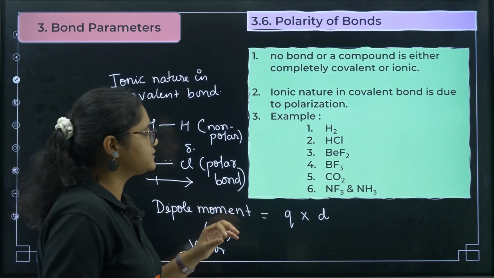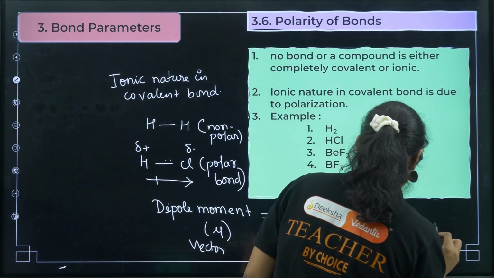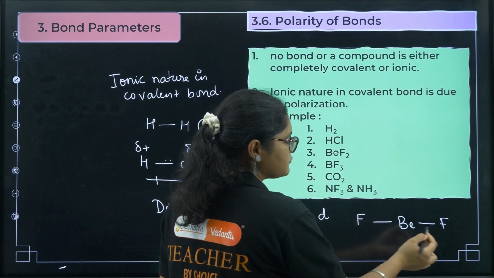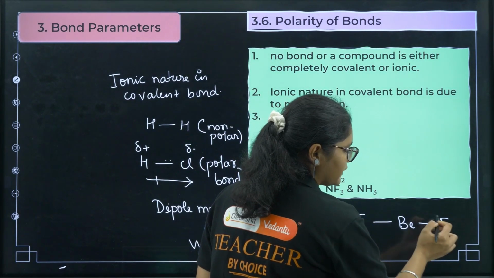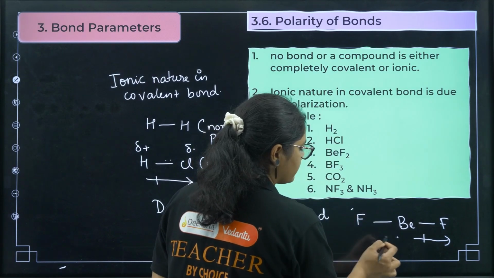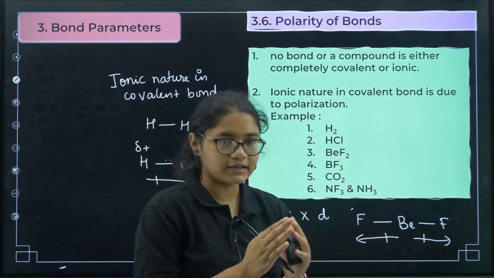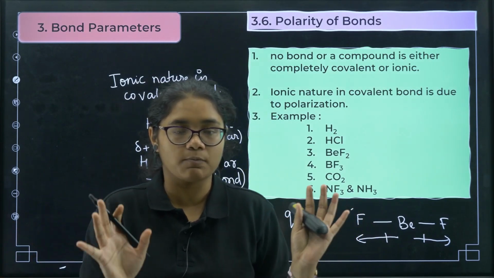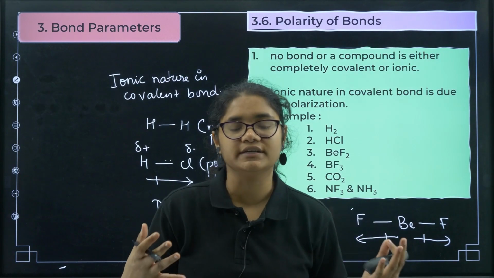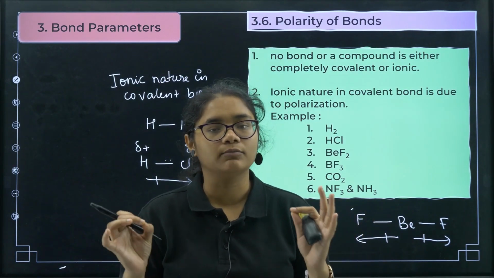Now let us take the example of BeF2. BeF2 structure is like this. Fluorine is more electronegative, so the electrons will shift this side and we will get a dipole moment here, and on the other fluorine we will get a dipole moment on this side. Because the dipole moments are in opposite directions and this is a vector quantity, addition of two equal and opposite vectors will give you a net dipole moment of 0.